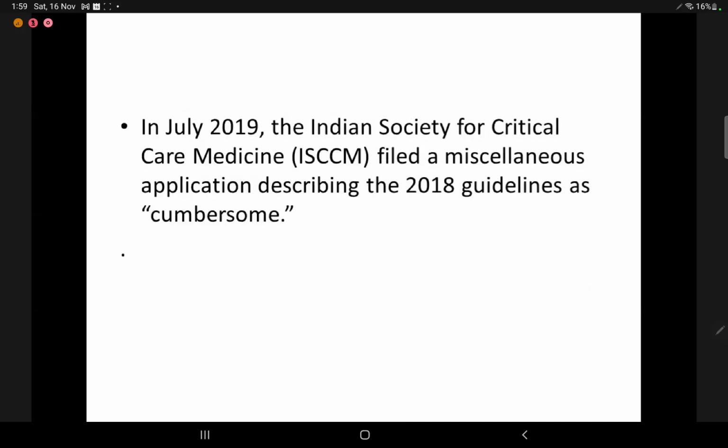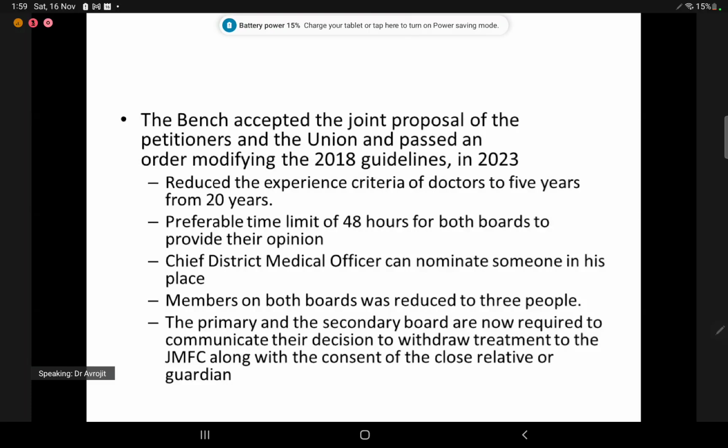In 2019, the Indian Society for Critical Care Medicine filed a petition against this, saying that it was too cumbersome. So in 2023, again, we had some modifications to the 2018 guidelines. The initial criteria of 20 years have been reduced to 5 years. The primary and secondary boards have to take their decision within a 48-hour framework. The chief district medical officer can be excluded and he can nominate someone in his place. The members on both boards have been reduced to 3 people.